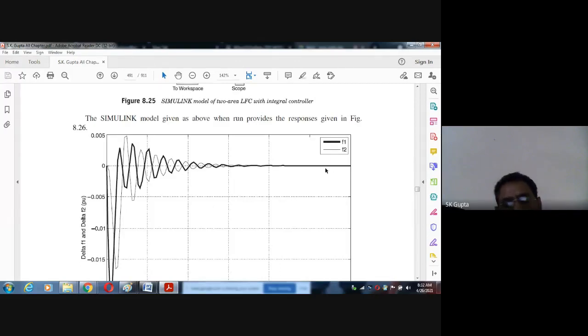Frequency steady state error is removed. Again we want to improve the system. Then what is the meaning of improvement? Improvement can be about the overshoot. It goes up to here and finally it stabilizes. One thing is the settling time. How much time does it take to settle? Settling means when the response is within, say, 2% or 5%.